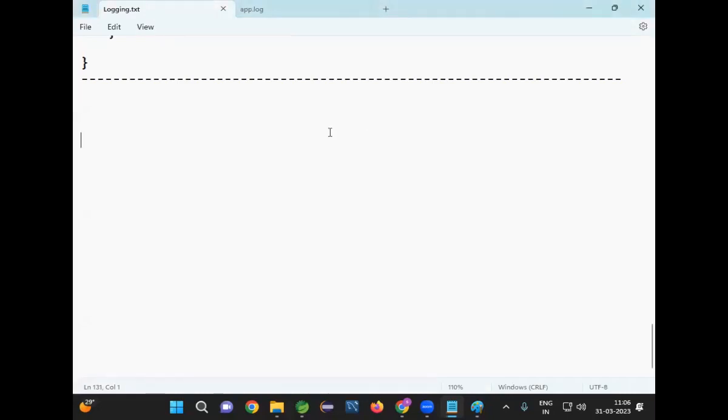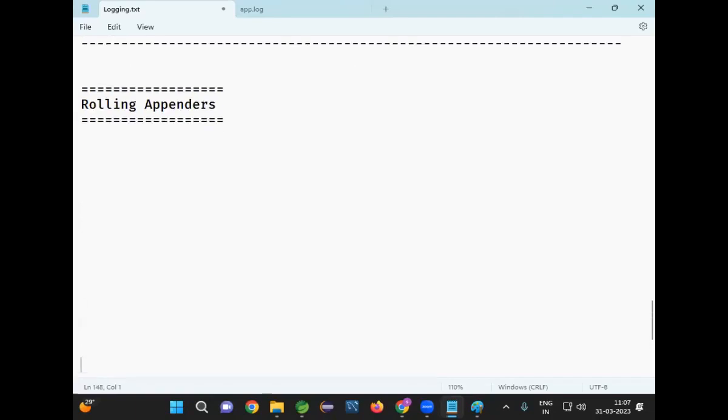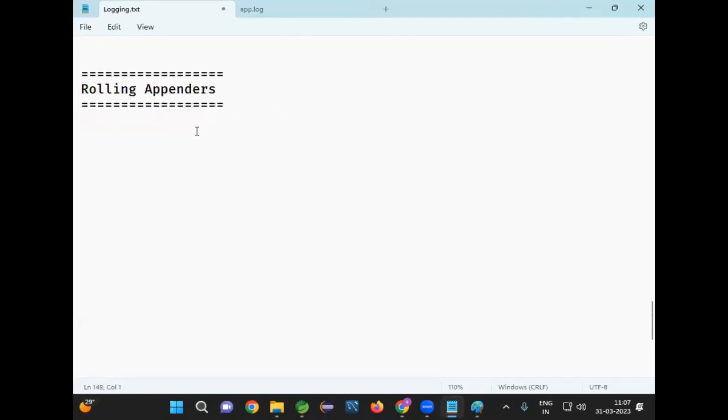In real time, we are going to use a concept called rolling appenders. What is the concept, guys? Rolling appenders will be available. What is the meaning of rolling appenders? There are two types of rolling appenders available. One is size-based rolling, and the second one is time-based rolling.